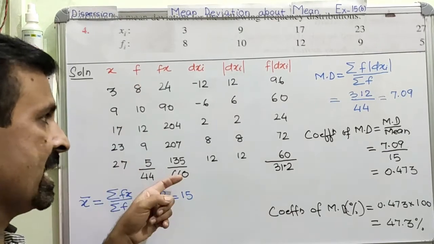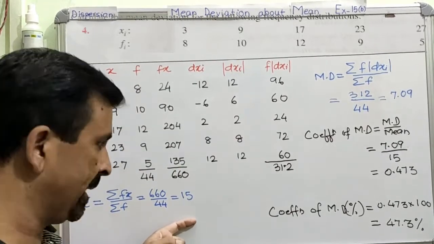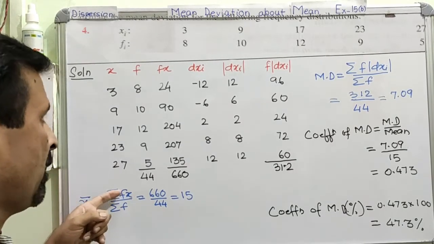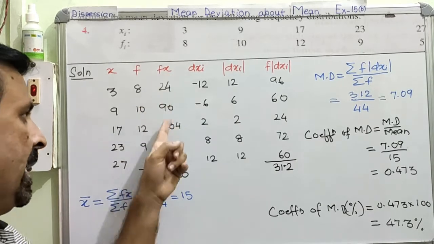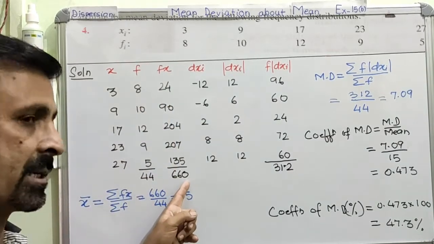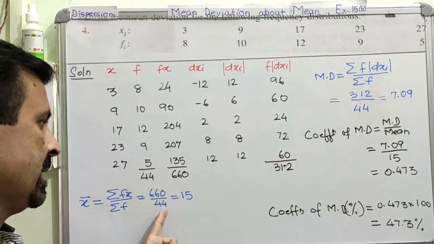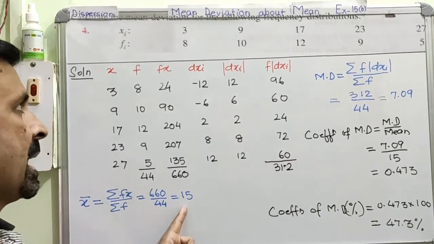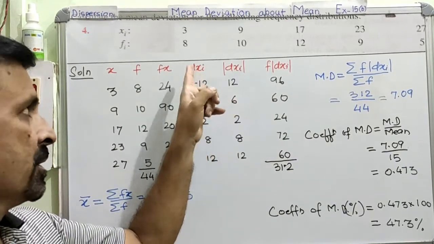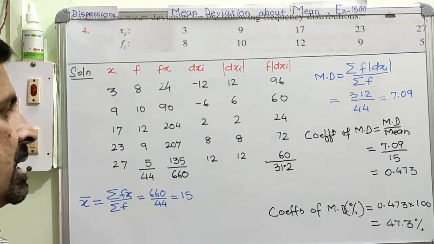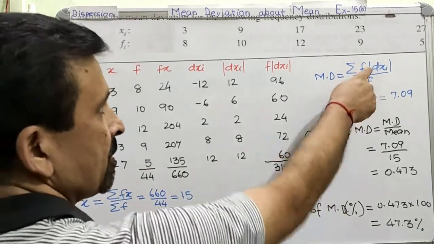For the discrete series or the continuous distribution, this will be the formula for calculating the mean. So we need the product of all fx, therefore we calculated the product column of f and x, and then calculated the sum of all these products. This sum is divided by the sum of all the frequency, and you get the mean. After the mean is calculated, you are in a position to calculate this deviation column. So the deviation column is calculated using the formula x minus x bar, right? How do we calculate this deviation?